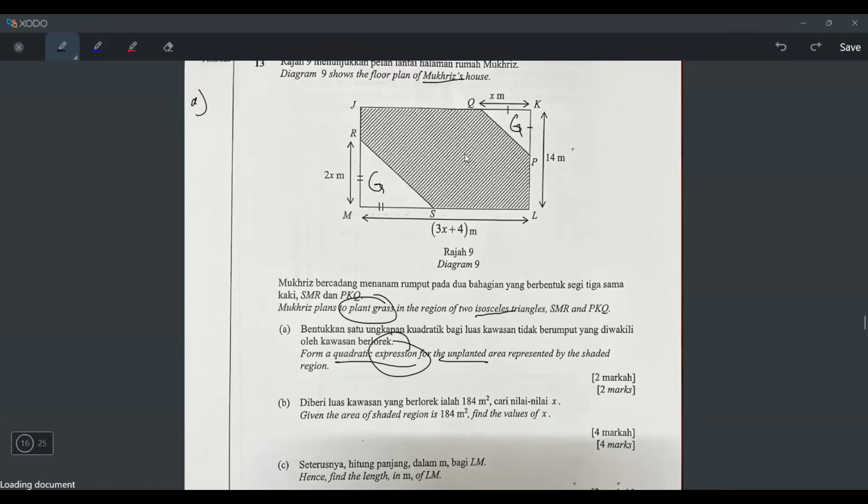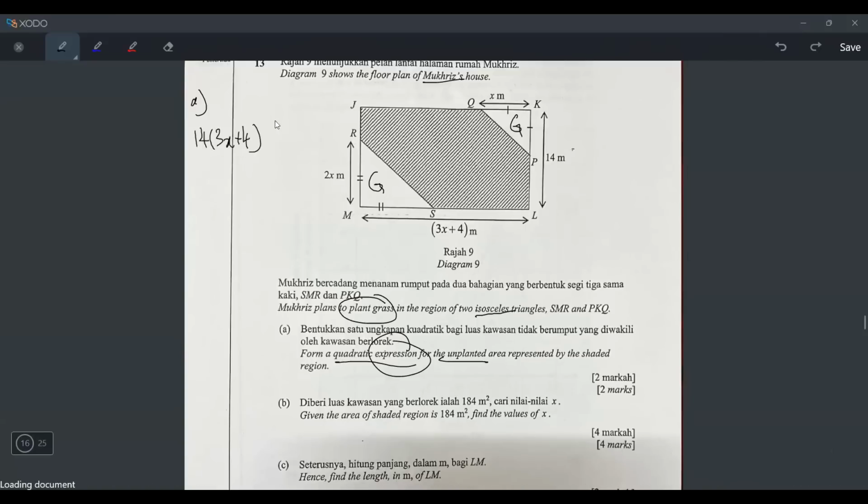So how to find the area of shaded region? Well, you cannot find it directly because this shape is a very weird shape and you never learned how to find the area of this shape. So what you have to do is you take something minus something. You have to take area of the big rectangle, minus area of triangle, minus area of triangle. So first find the area of the rectangle, which is 3x plus 4 times 14. So 14 bracket 3x plus 4.